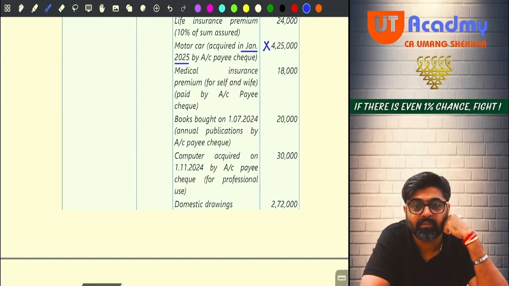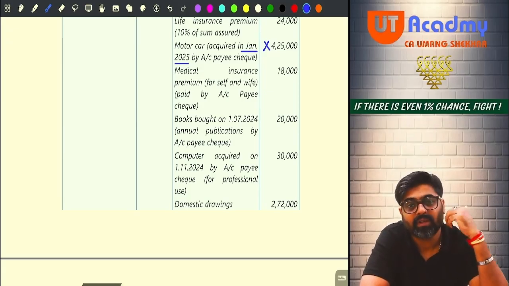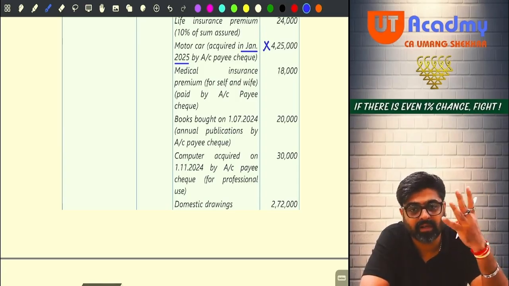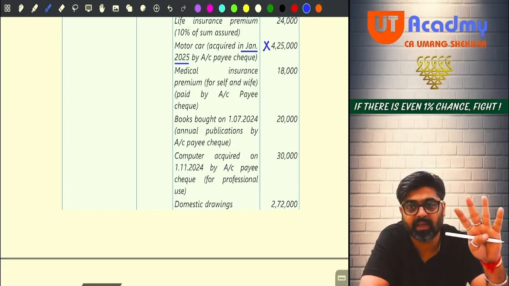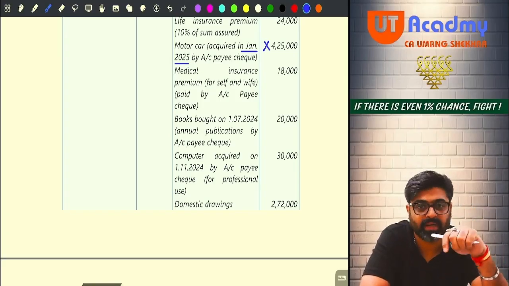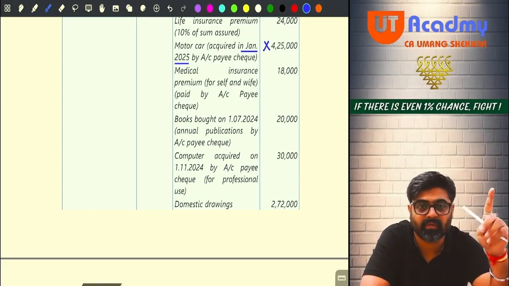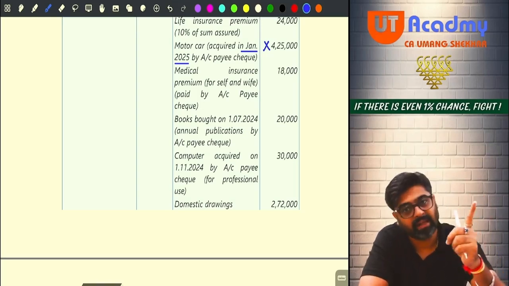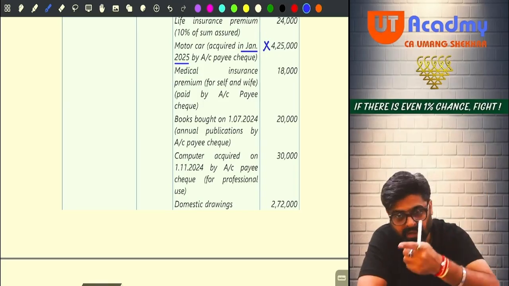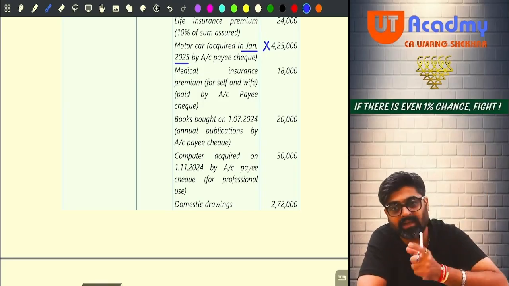Because it is paid by way of other than prescribed modes, and the amount is more than 10,000, that actual cost is not treated as actual cost. Proviso to section 43(1). Do you remember the PGBP head? We have already done this. But you are very lucky that the amount is more than 10,000 and you have paid by account payee cheque, meaning this is treated as actual cost of your asset, and this actual cost cannot be claimed fully under the PGBP head. It will be added to the block.